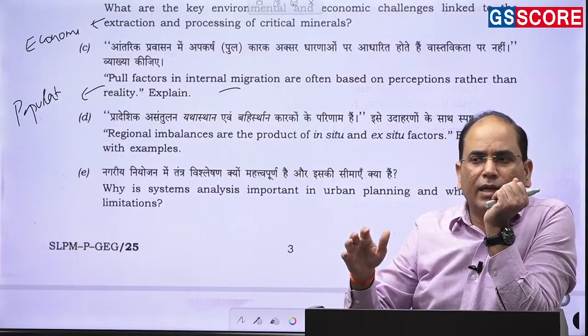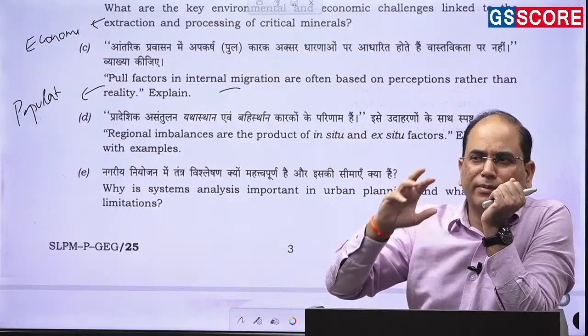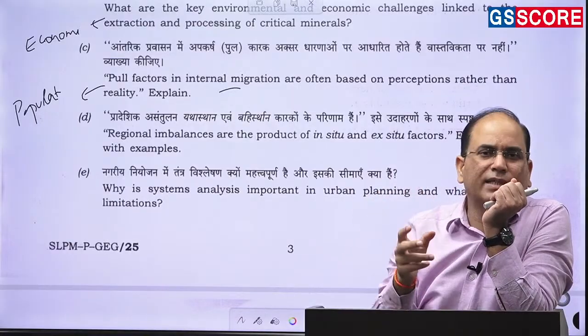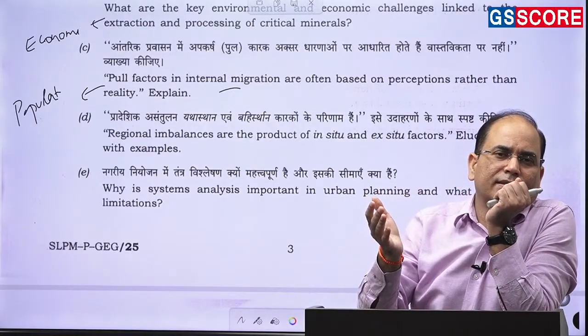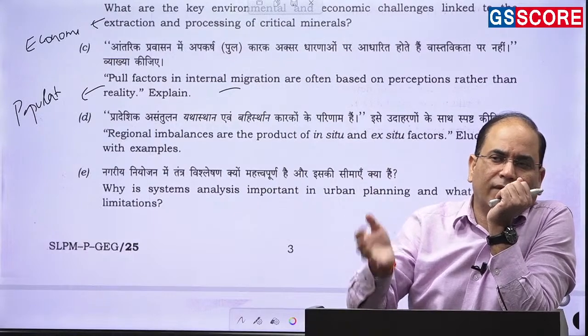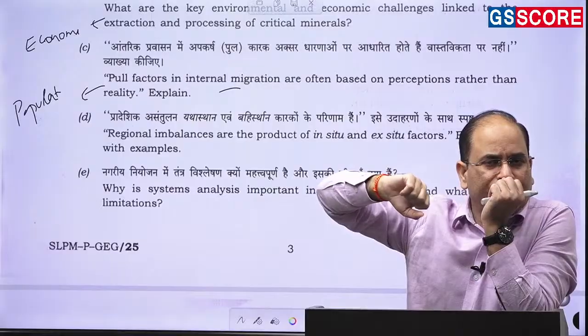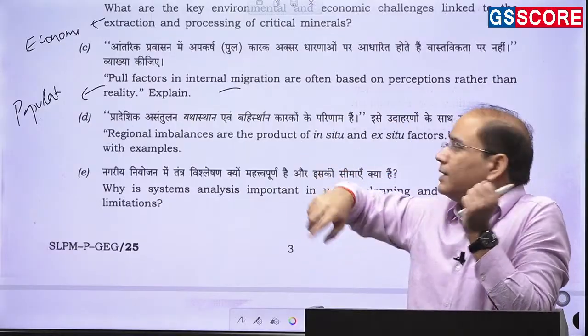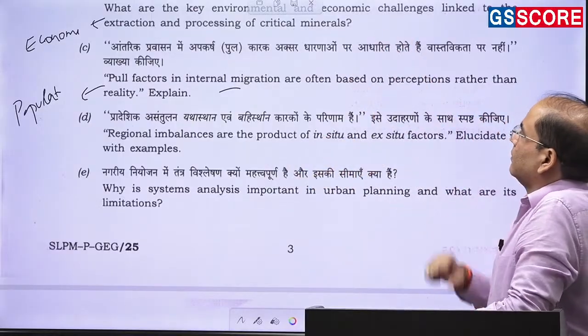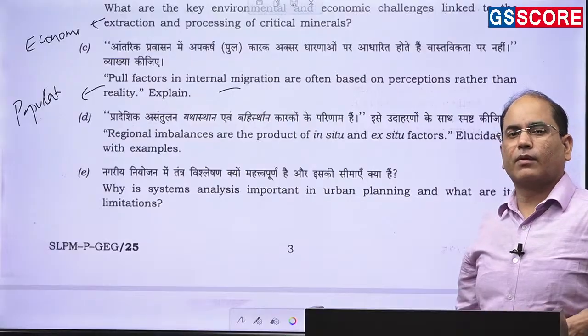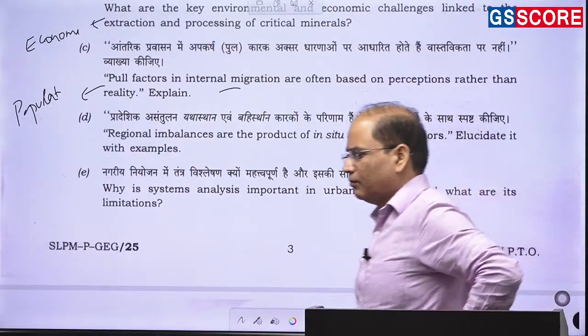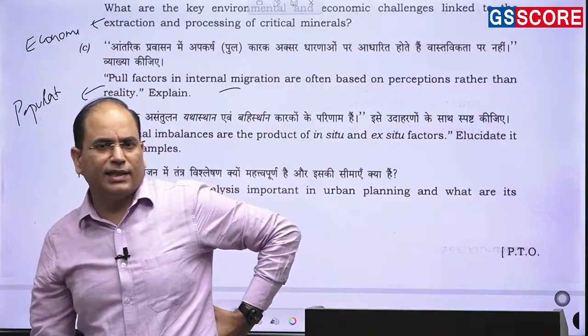What are the problems we will highlight? Health issues, urbanization, traffic congestion, stress, job losses, job cutting, firing. So all the issues that we are facing in the urban area, just highlight. And from that perspective, you write that it is more like a perception. कई बार perception ही है, reality नहीं है.